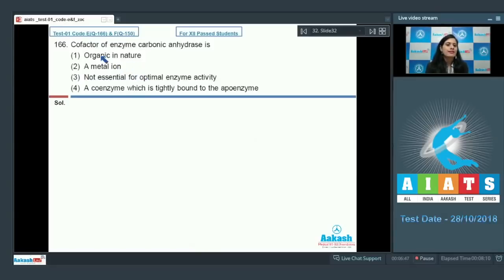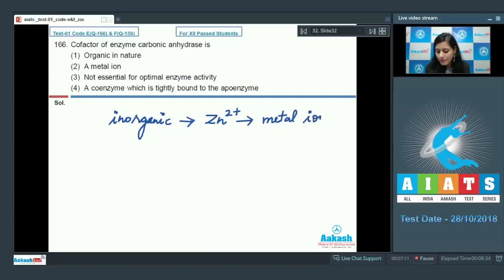Question number 166. Cofactor of enzyme carbonic anhydrase is. Now, carbonic anhydrase requires an inorganic cofactor which is zinc. It's a metal ion which is required for its optimal activity.